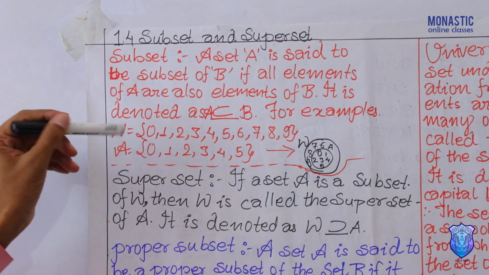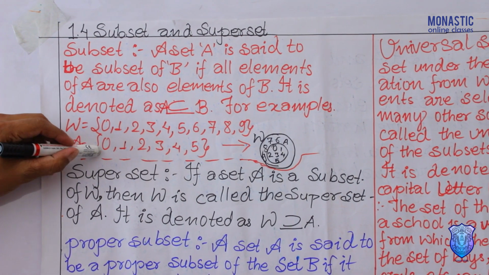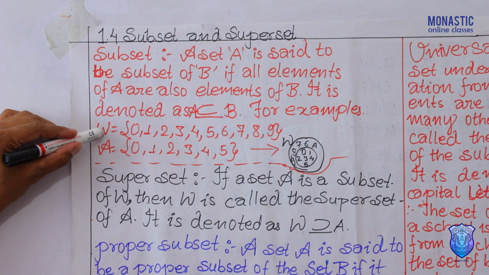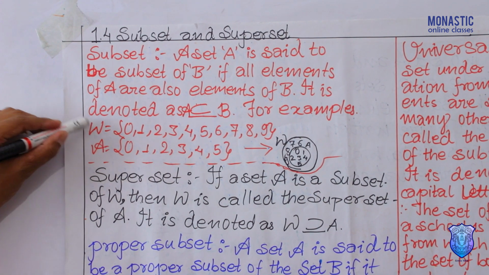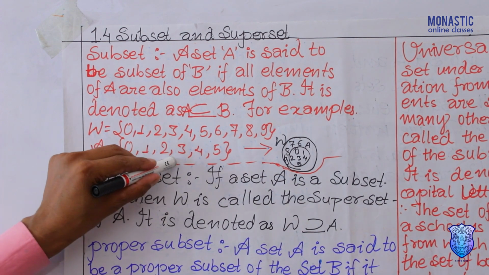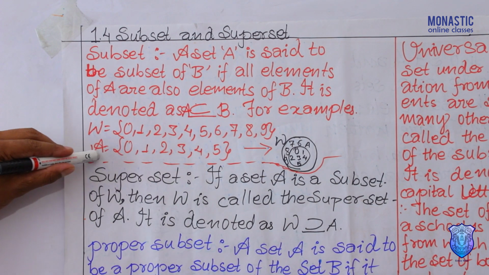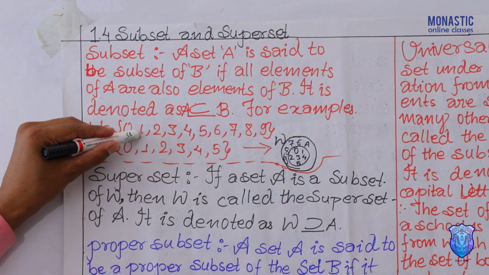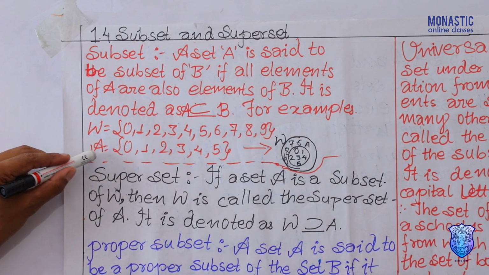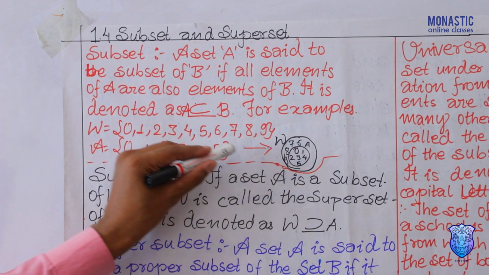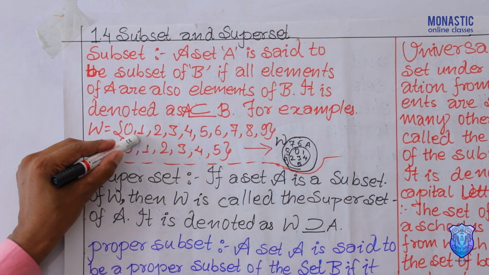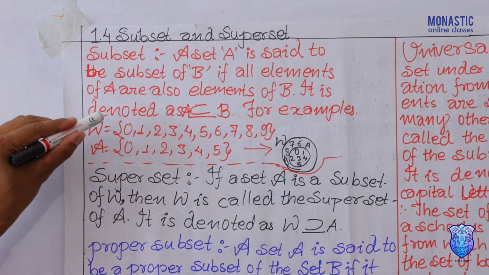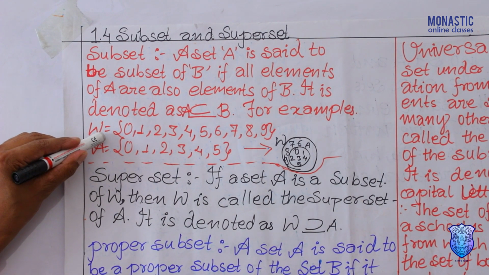You can say that set A is said to be a subset of W if all elements of set A are also in set W. It means that A is a subset of W.